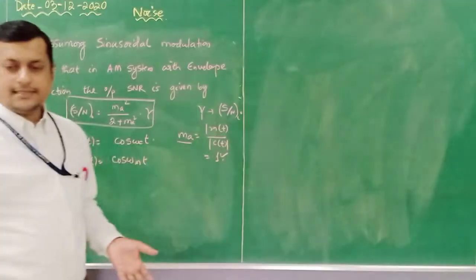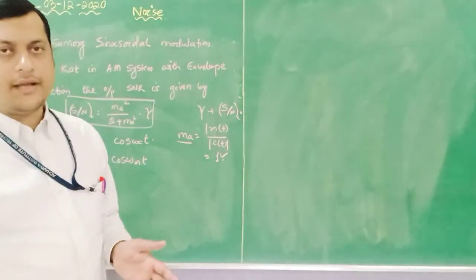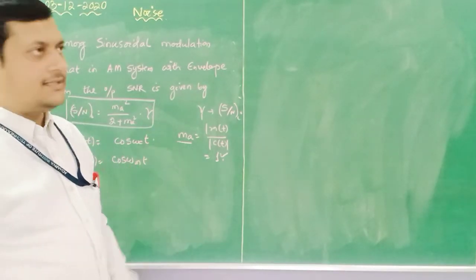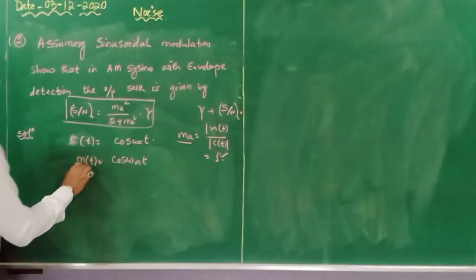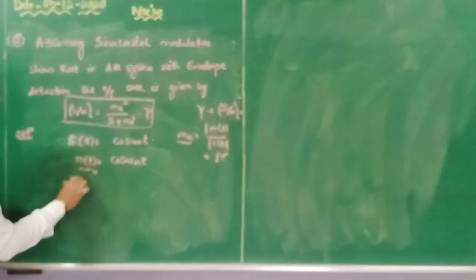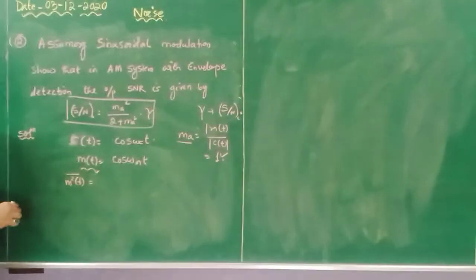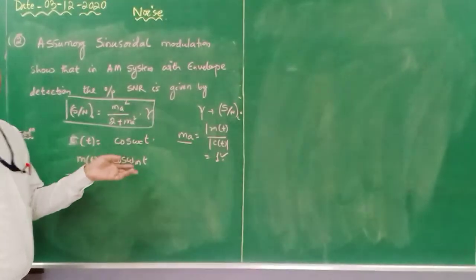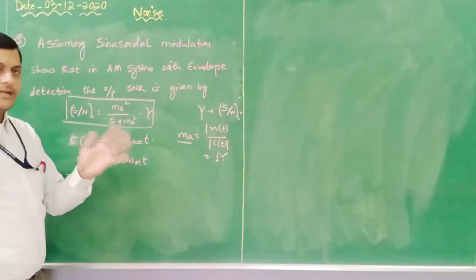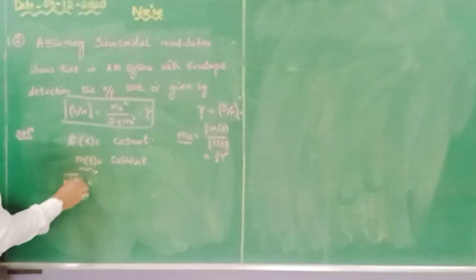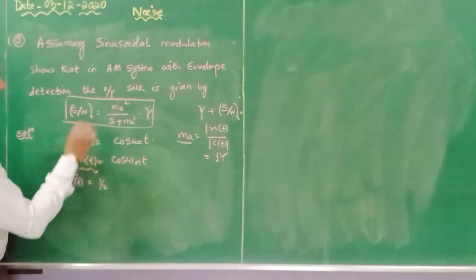Now how to analyze this? First of all, I need to identify the power content in my signals. So what will be my power content? m²(t) whole bar. That m²(t) whole bar I will substitute here. Then it will become A divided by Ac, and that will become the modulation index. So here μs² or m²(t) has a first component that is half, and the other component is the harmonic component.